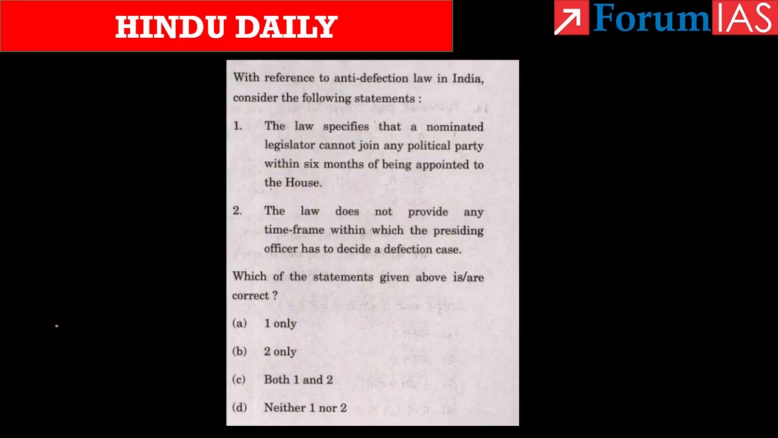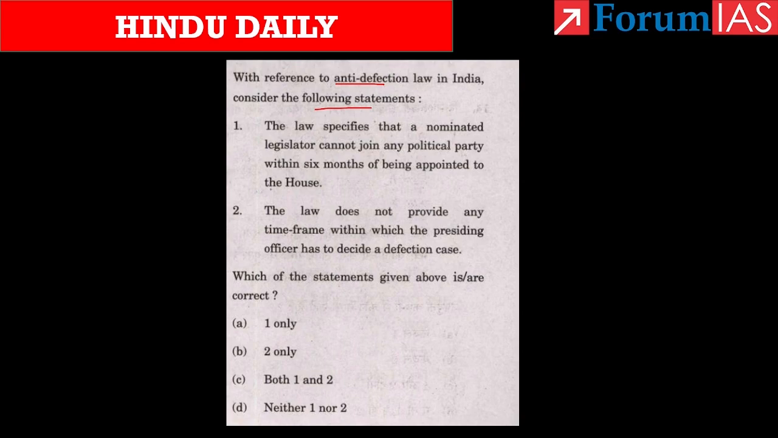So today we will be discussing two previous year prelims questions. These two questions were asked in the year 2022. Let us consider the first question. With reference to anti-defection law in India, consider the following statements. Statement 1: The law specifies that a nominated legislator cannot join any political party within 6 months of being appointed to the House. The second statement says the law does not provide any time frame within which the presiding officer has to decide a defection case.